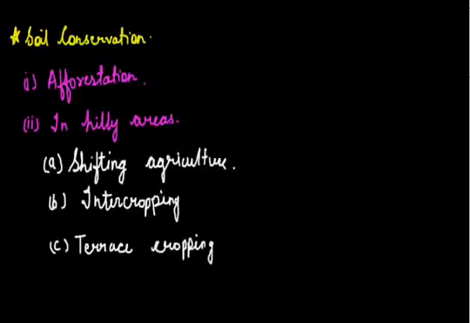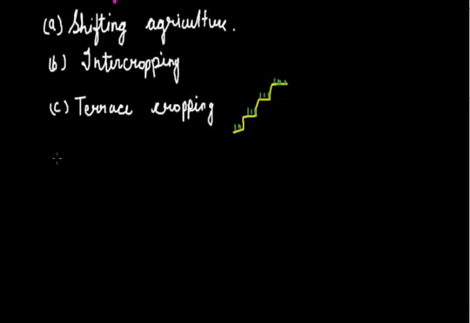We can show this like this also: suppose it is a hilly region, so we can grow crops in little steps, which are easier to irrigate and use. Contour plowing is plowing along the contours of the hill only.